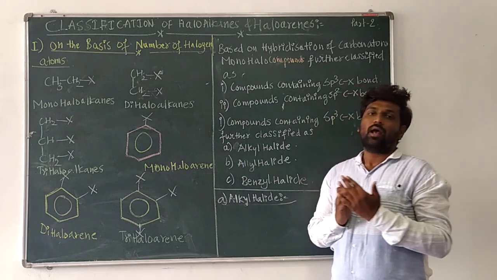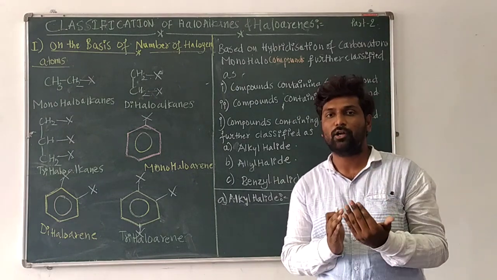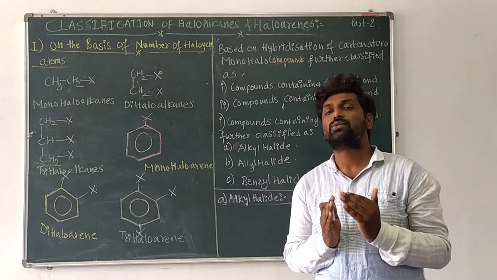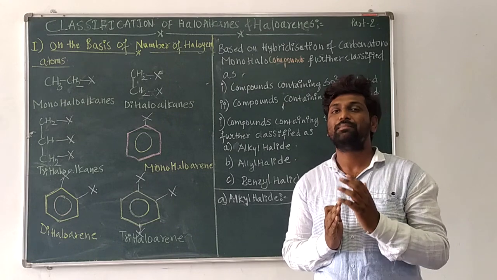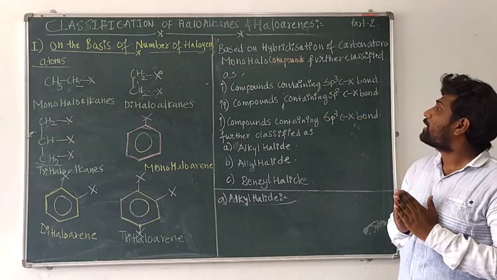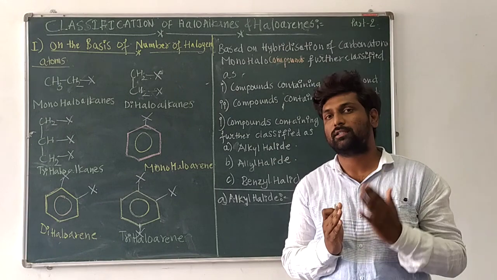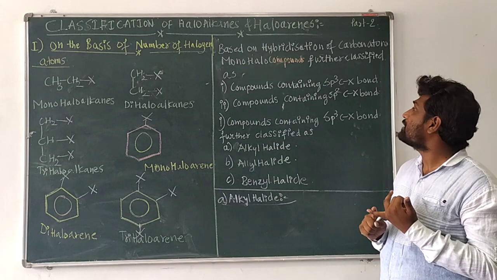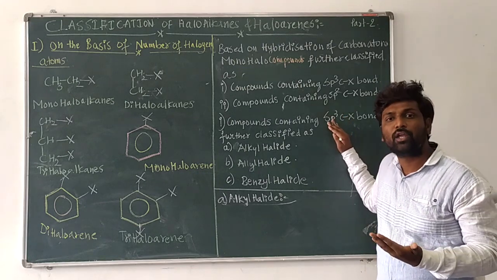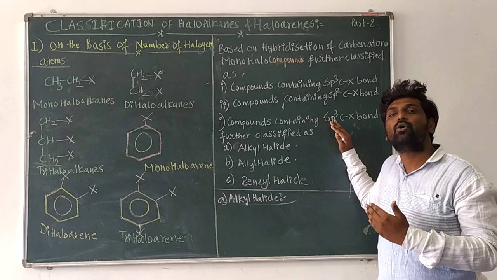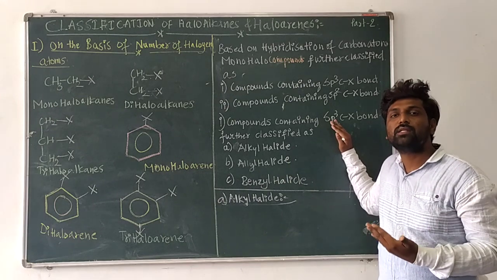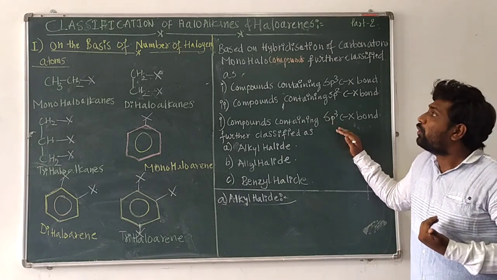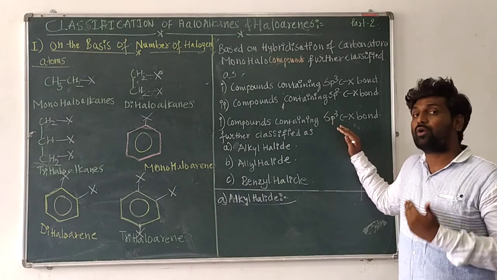Monohalo compounds are further classified into two categories. These categories are based on the nature of the carbon atom hybridization. You already studied carbon atom hybridization in the first year chemical bonding chapter. There, if the carbon is sp3 hybridized, it is bonded to the other carbon with a single bond. If it is sp2 hybridized, it is double bonded with the other carbon atom. sp hybridized means triply bonded with the other carbon atom. So based on this hybridization, these monohalo compounds are further classified.